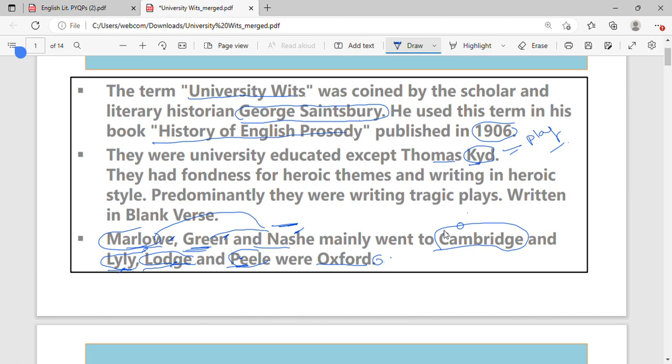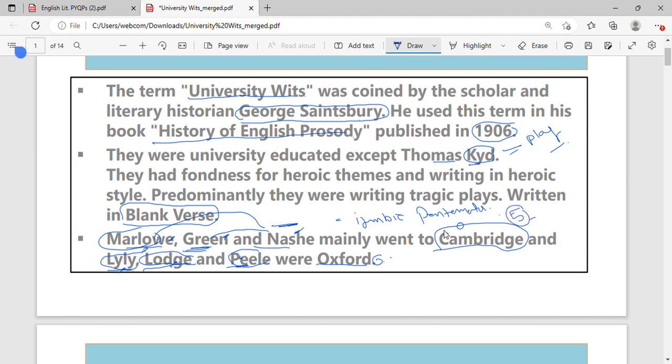और एक इंपॉर्टेंट चीज, अब इन्होंने जो प्लेज लिखे, स्टार्टिंग तो आपके गॉर्बोडक से हो गई थी, ट्रेजेडी हुई थी, हमने देखा था मेडिवल एज में, उस ट्रेजेडी को ब्लैंक वर्स में लिखा गया था. And mostly in the Elizabethan age again the blank verse came into predominance. Most of the plays were written in blank verse only. Blank verse is written in iambic pentameter. Pentameter has five meters.